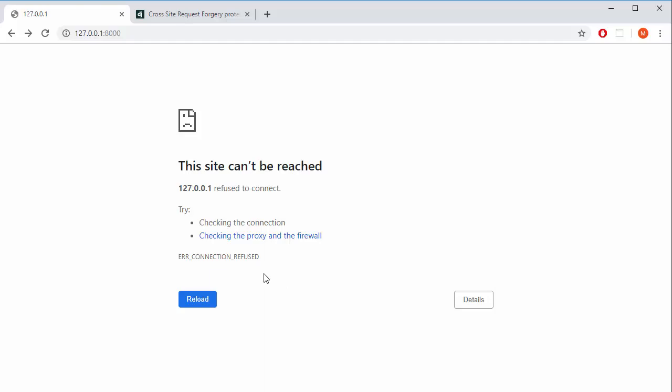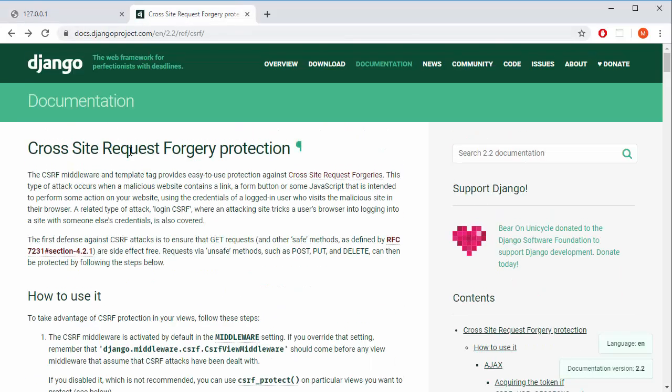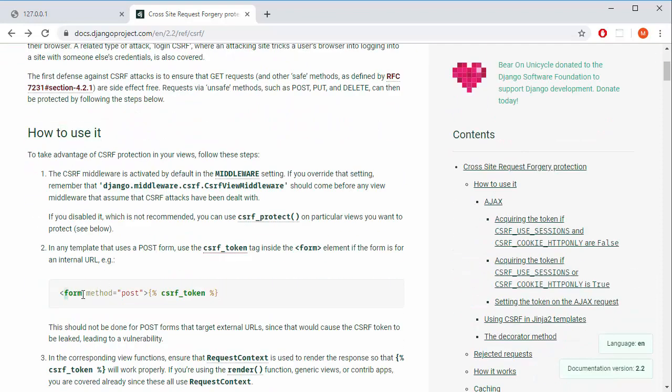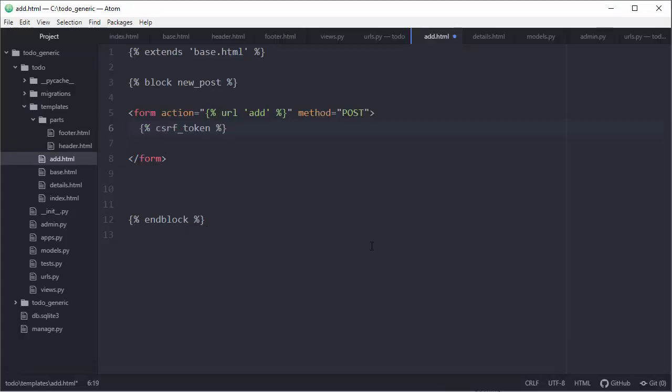To activate security, we will use cross-site request forgery protection. And how to do that? After you create the first line of the form, you will call that token, and this is how you basically start your security. So in any template that uses a post form, use this token tag inside the form element if the form is for an internal URL. Okay, so just copy paste this after this line. Right, let me just actually do that. So I will just copy that from here to here.